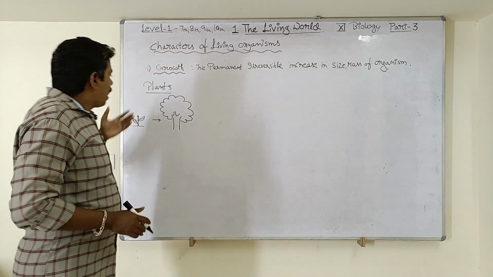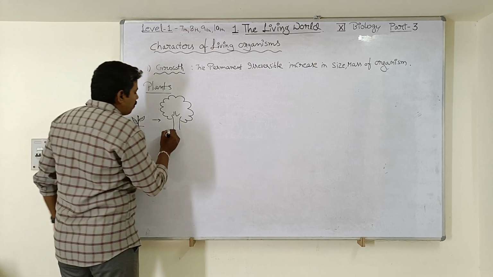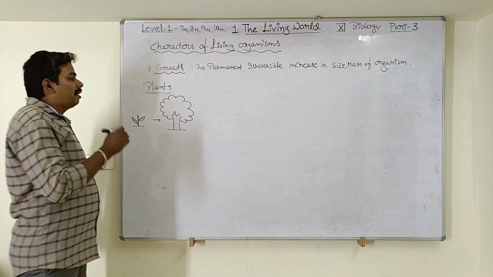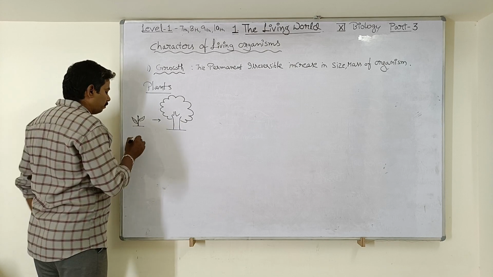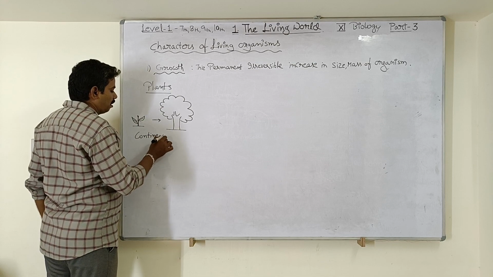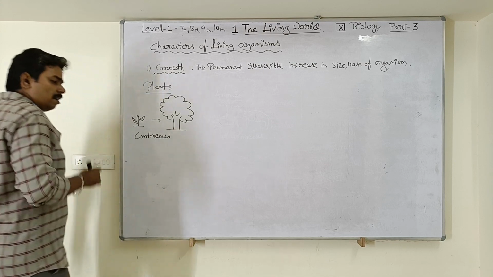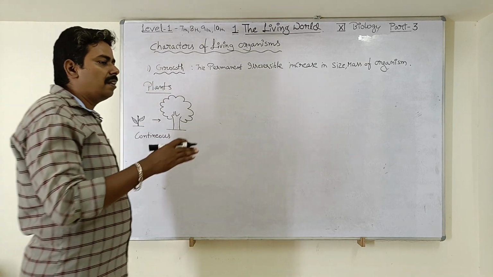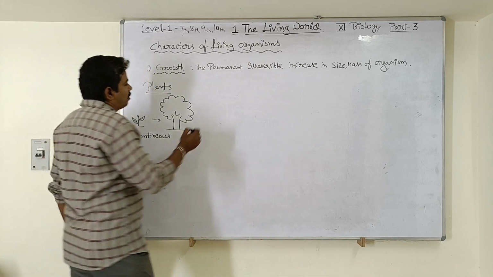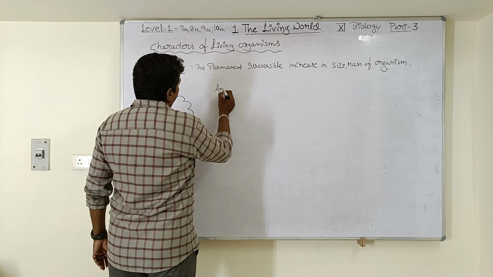So in all the plants you can see a similar pattern of growth. That is, growth will be continuous till the end of the lifespan. So the growth is continuous in plants. The growth occurs till the end of the lifespan in the plants, isn't it? Next, animals.